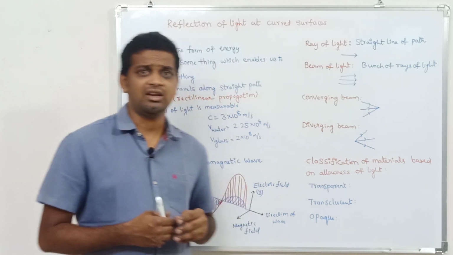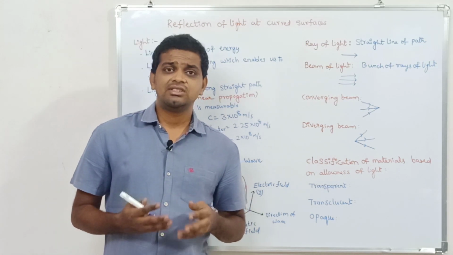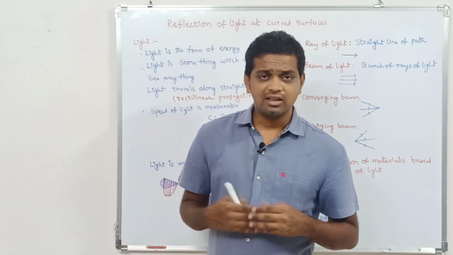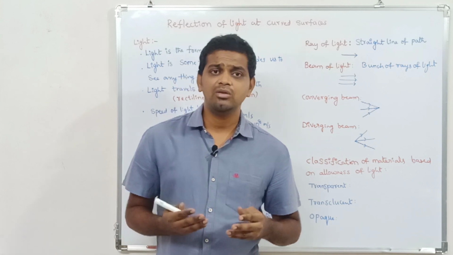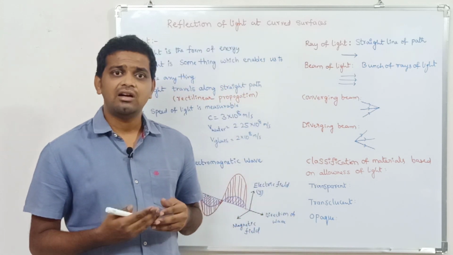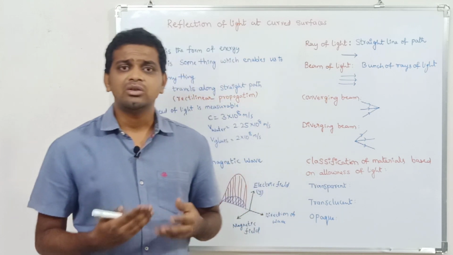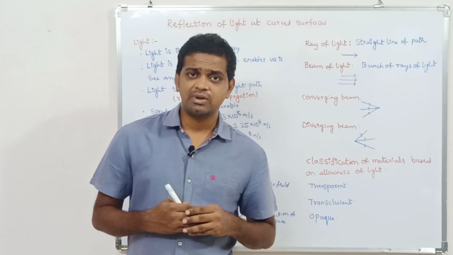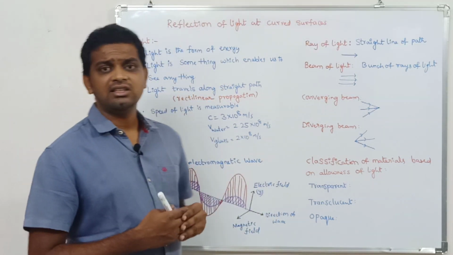Coming to the second point, light is something which enables us to see all the things. Clear, children? In a dark room, we are unable to look at the things which are present there. After switching on the bulb, you will observe the things present in the dark room. So it is something which enables us to see the things present around us. Is it clear, children? Coming to the third thing, light travels in a straight path.